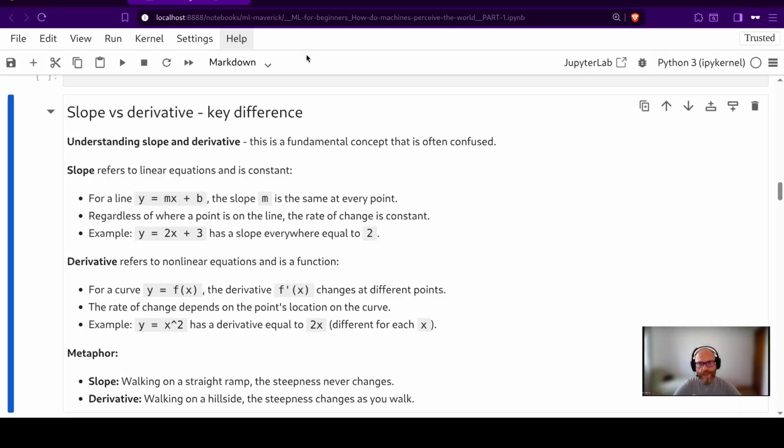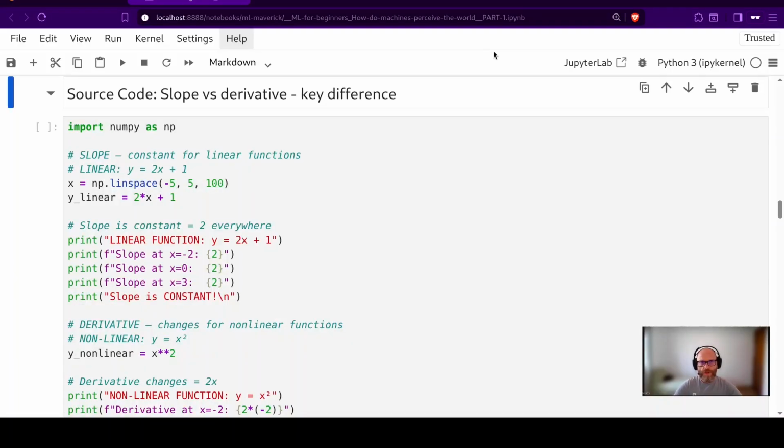Example, y = x squared has a derivative equal to 2x, different for each x. Metaphor. Slope: walking on a straight ramp, the steepness never changes. Derivative: walking on a hillside, the steepness changes as you walk. Source code, slope versus derivative.